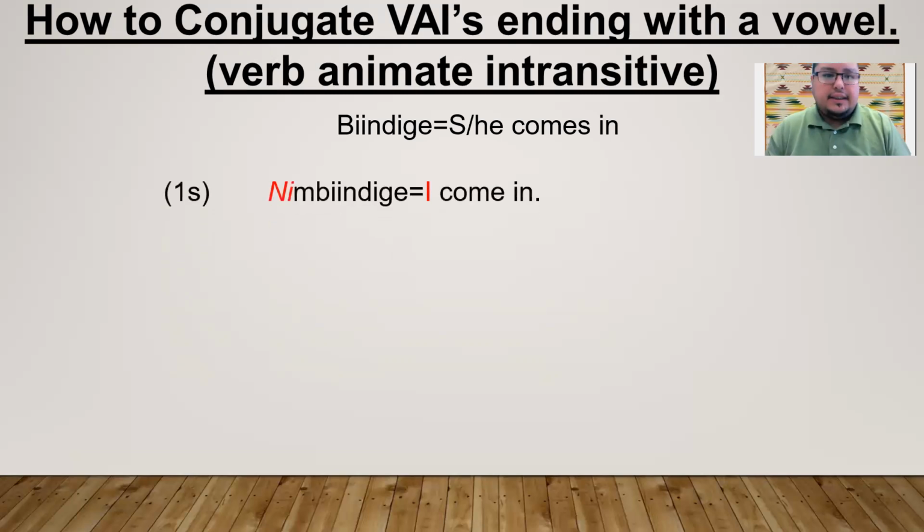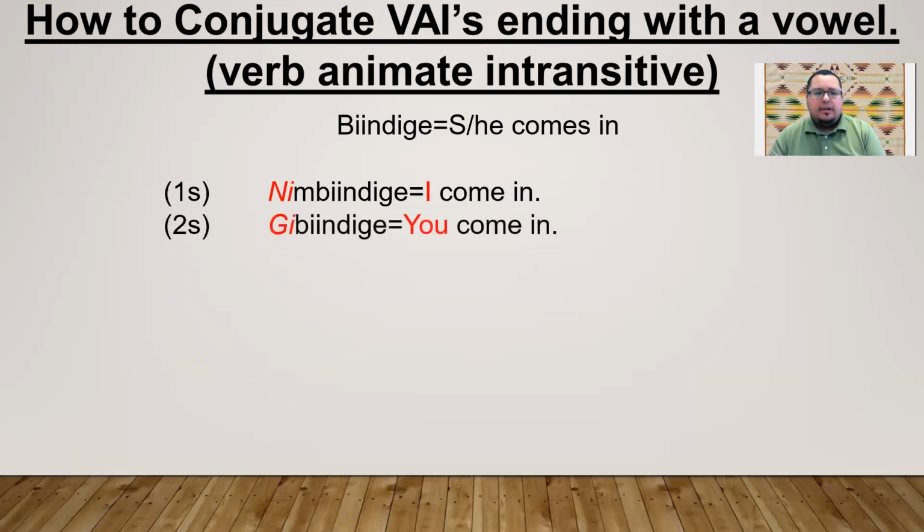First person singular: nimbindige, I come in or I enter. Our E stays on this one. Remember, the rule is only short I, short O. The E stays, and we add just our personal prefix.